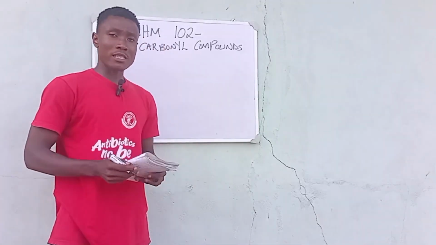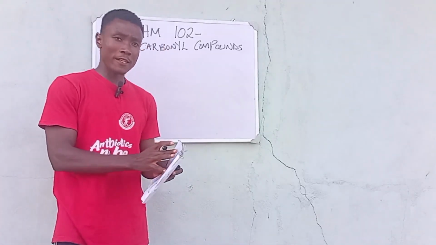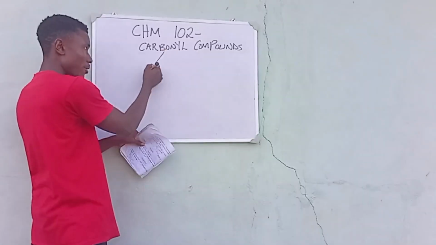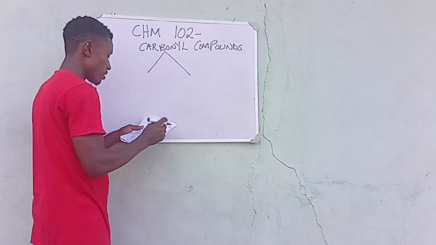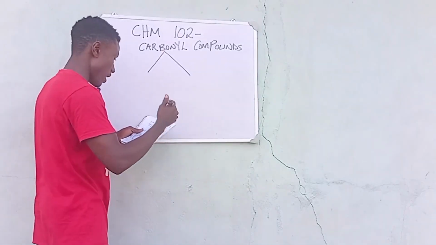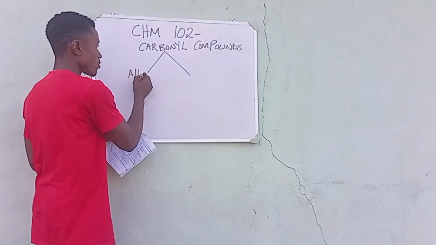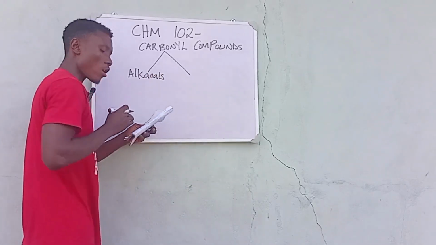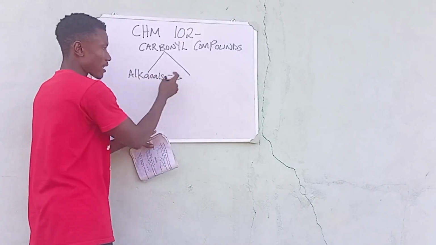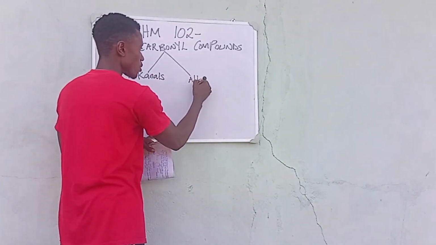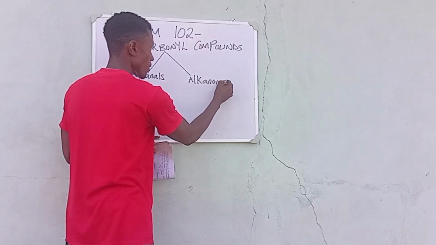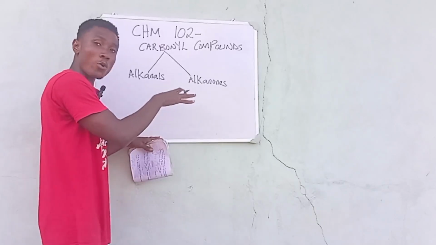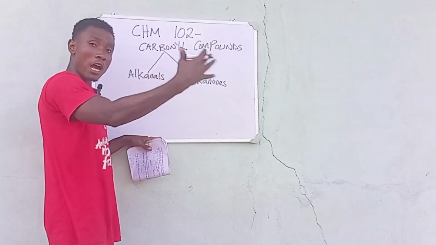So the carbonyl compounds are divided into two. They are either called the alkanals or the alkanols. This is our carbonyl compound, either called alkanals or alkanols. Just like we say the alcohol has another name, which is known as the alkanols.